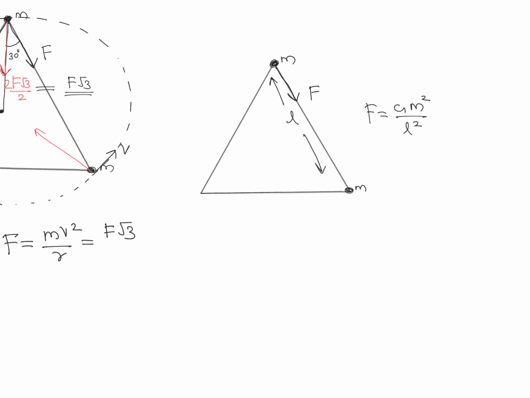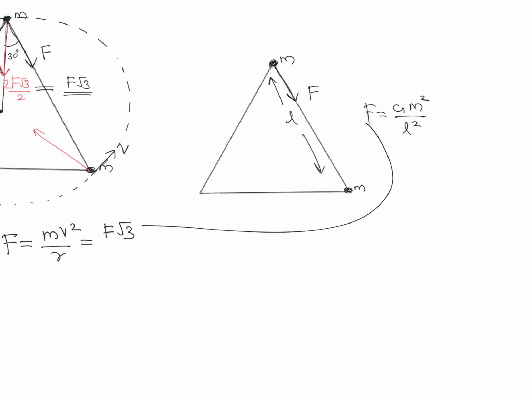So we can put this value in for F root 3. So the centripetal force mv square by r is going to be G m square divided by L square into root 3.